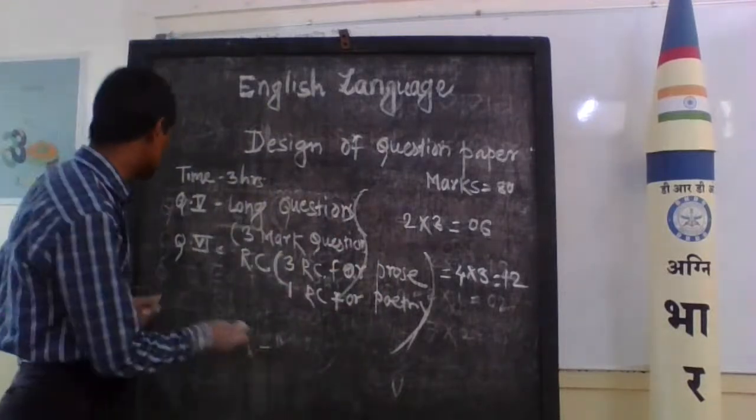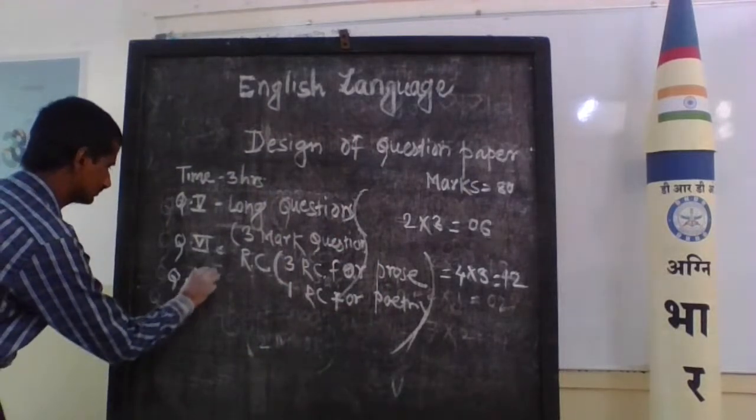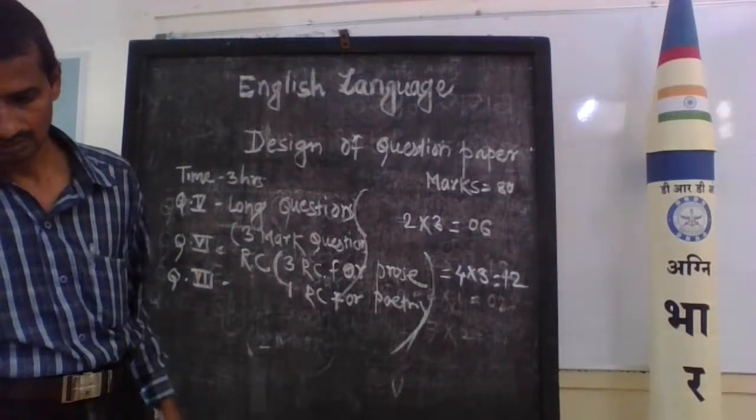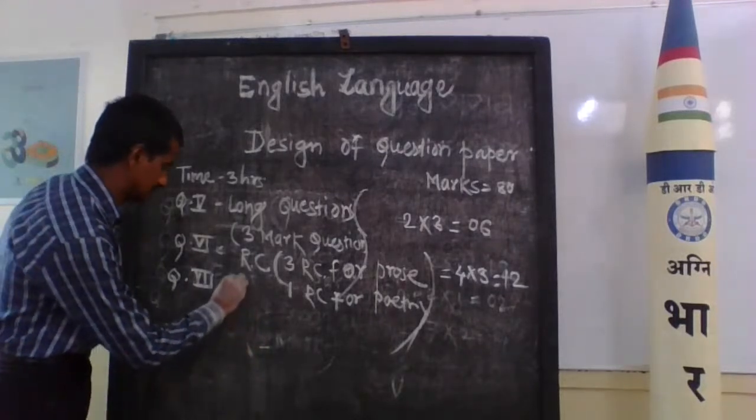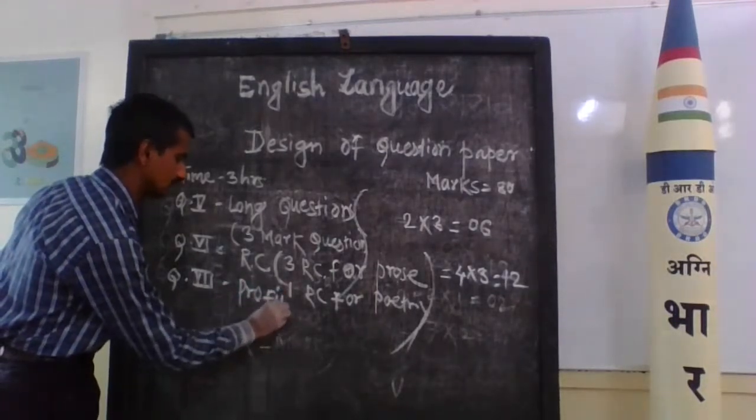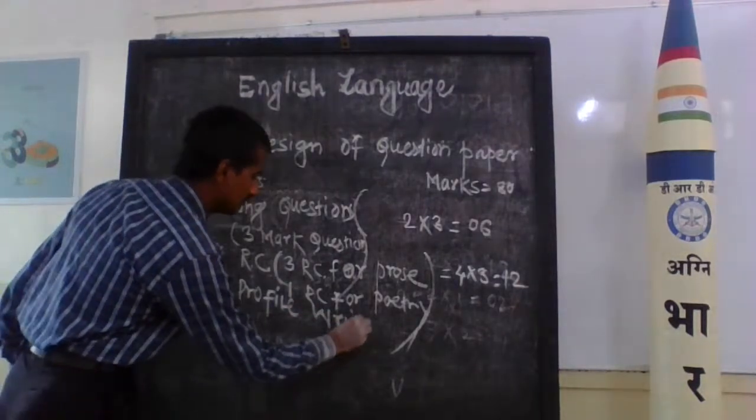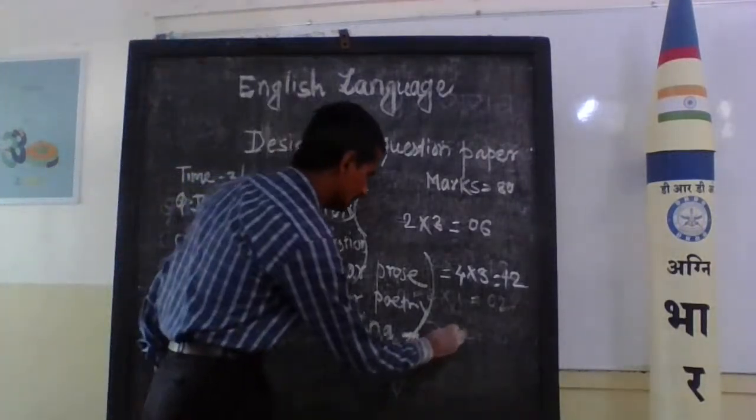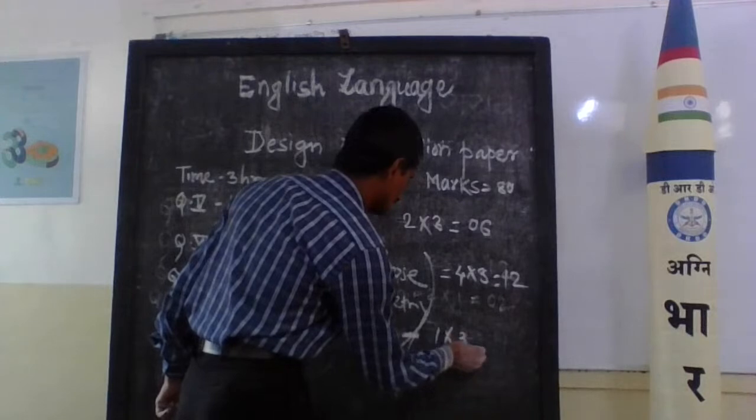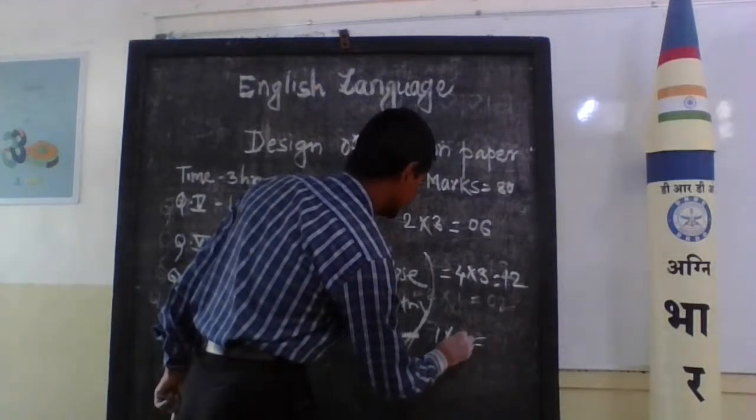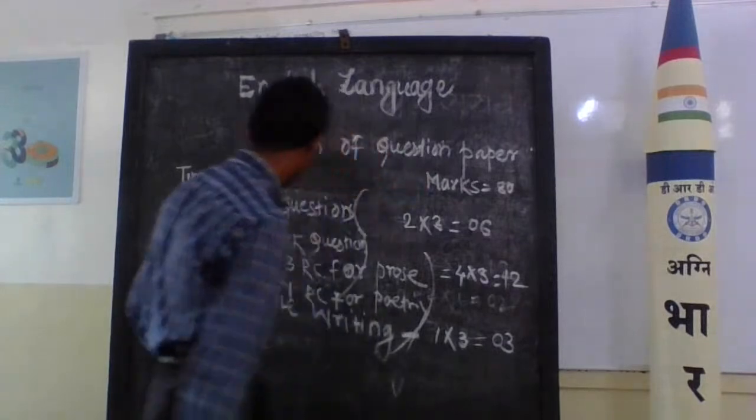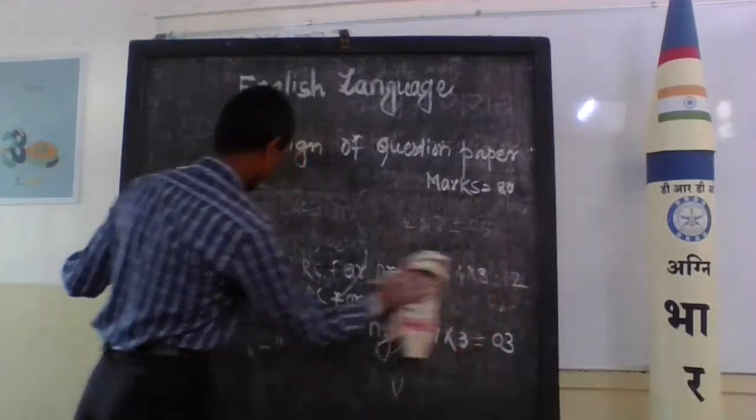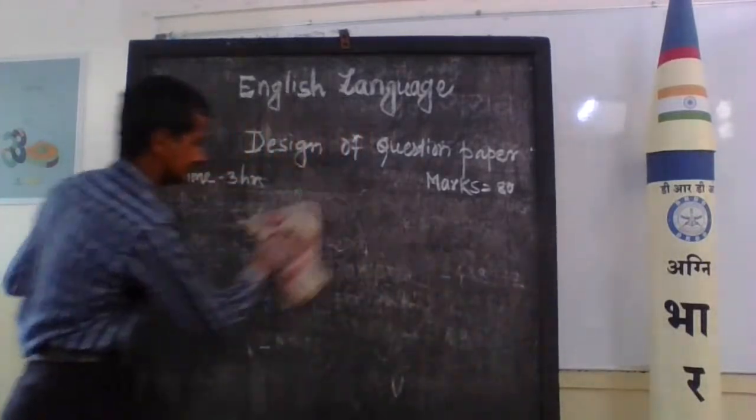Question number 7 is profile writing. It carries 3 marks. One profile writing for 3 marks. That is question number 7, profile writing.